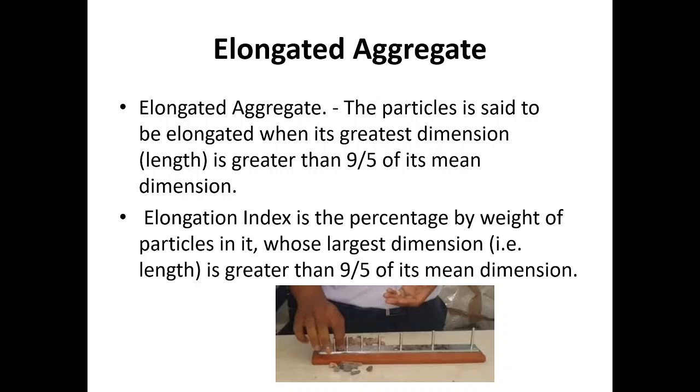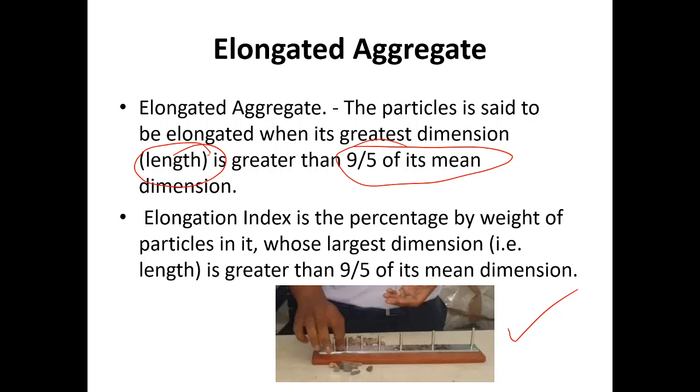Then elongated aggregate. A particle is said to be elongated when its greatest dimension, that is length, is greater than 9/5 of its mean dimension. The apparatus shown in the figure is used to check whether the aggregate is elongated or not. From the particular slot, the mentioned size of aggregate is passed. If it is passed, then it is not elongated, but if it doesn't pass, then it is termed as elongated